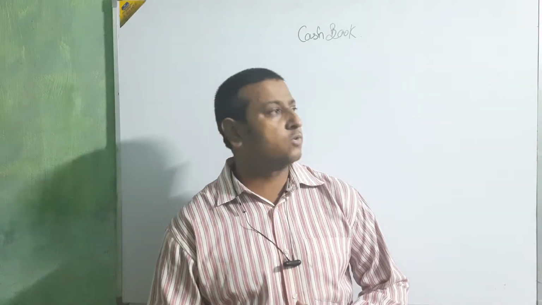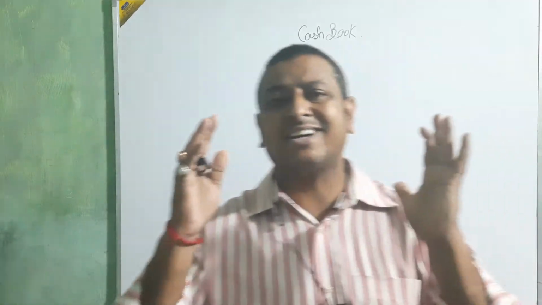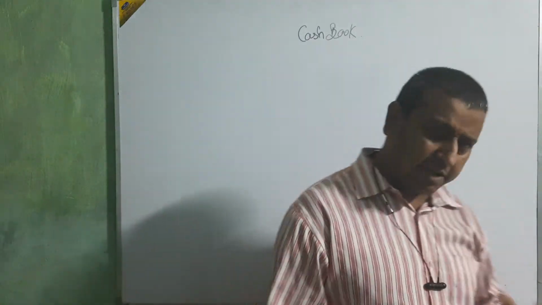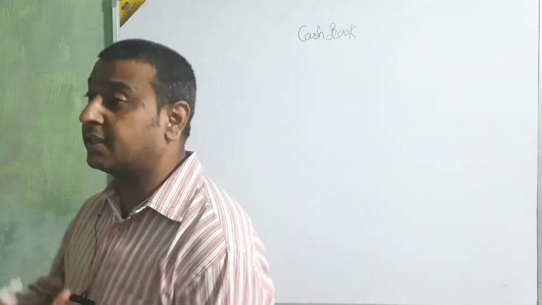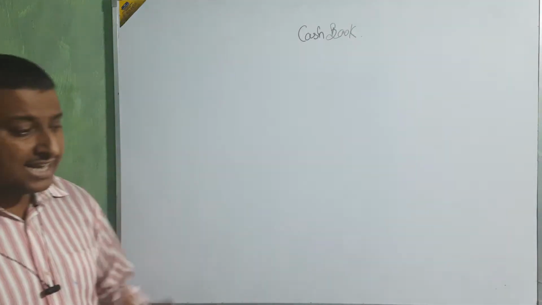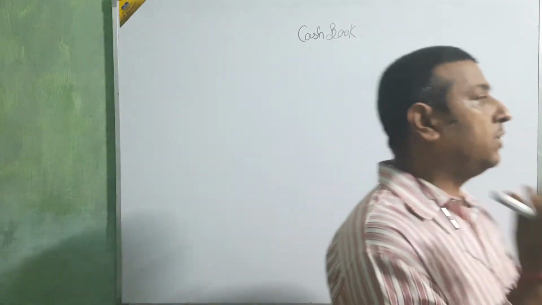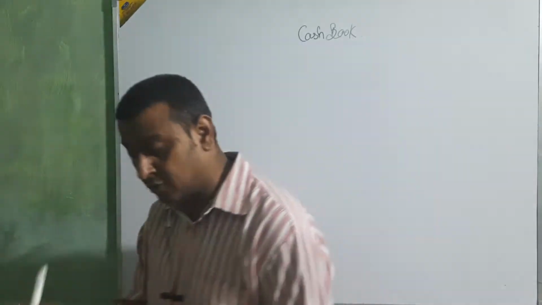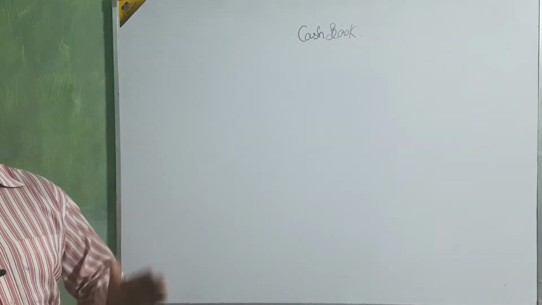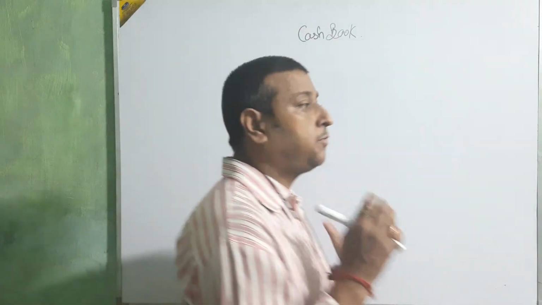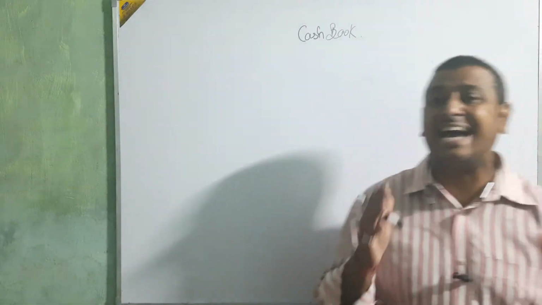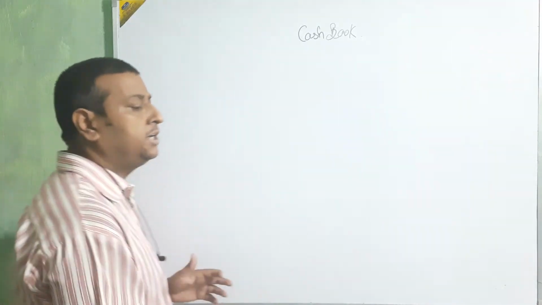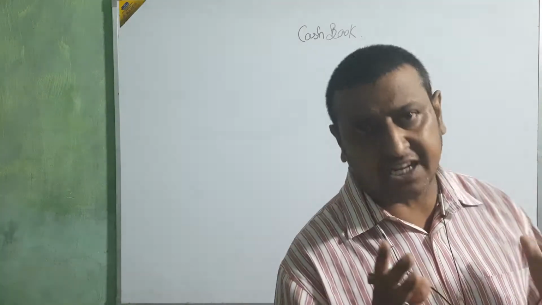Here first we are going to know what the cash book is. Before that, we made a cash account. Same way, here we are going to make the cash book. All the expenses which relate only to cash, for that we are going to maintain the cash book. You can say the cash book is used for the record of all cash entries or cash transactions. In this cash book only we are going to maintain all cash transactions.